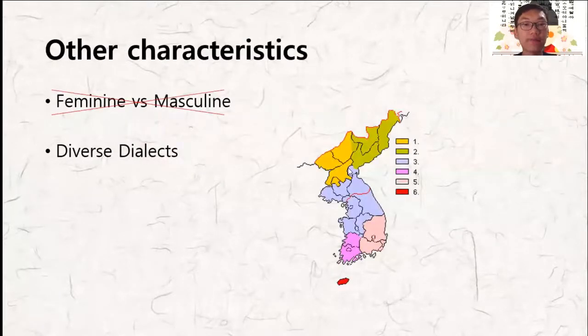Now, it is time for other fun facts about Hangul. One is that, unlike Spanish or French, there are no masculine or feminine words in Korean. The other one is that there are many dialects of Korean, to the extent that speakers cannot communicate with each other. This is the map of dialects.